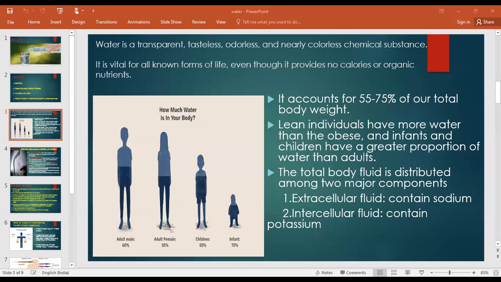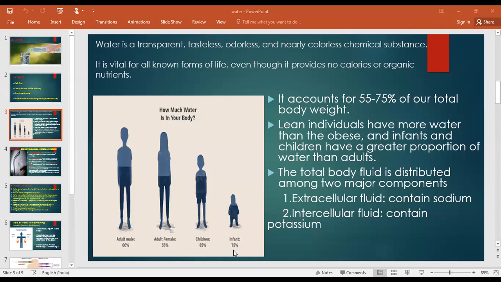How much water will be there? That is 55 to 75% of that weight. Means you need to halve the weight and add some kg. For the adult male, it's 60%. For the female, 55%, children 65%, and infants 75%.